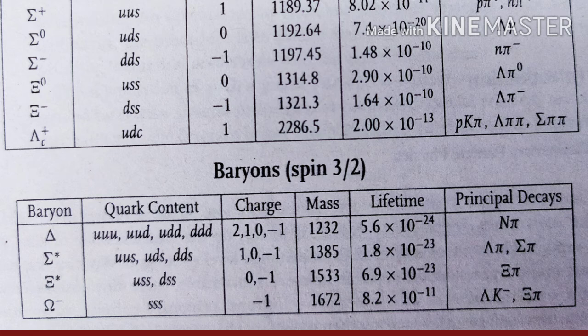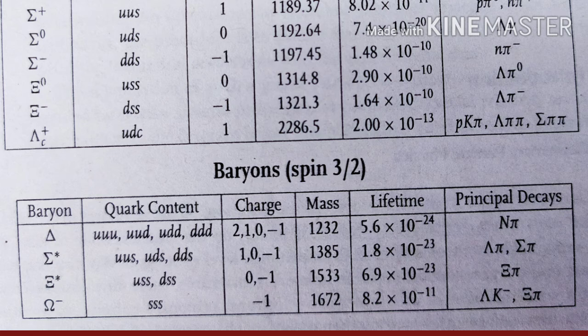And the next one is omega minus, and this is a baryon. In the case of mesons, we had a small omega, and this is a capital omega. So omega minus is a baryon, and it has the composition SSS. All the quarks are strange quarks.